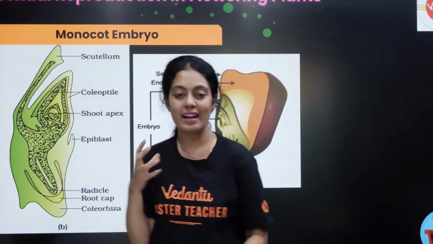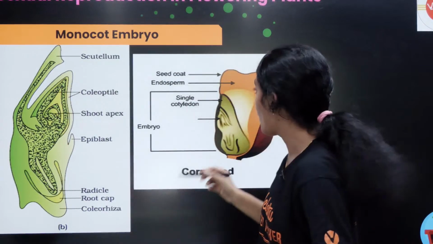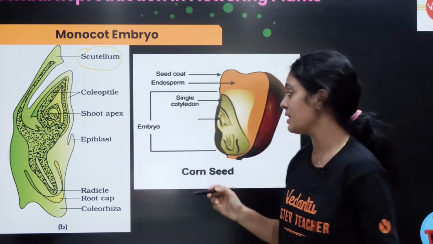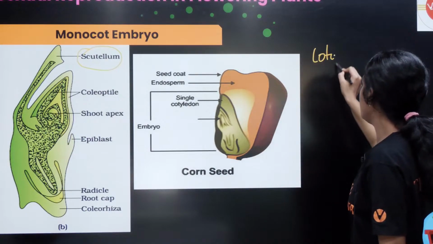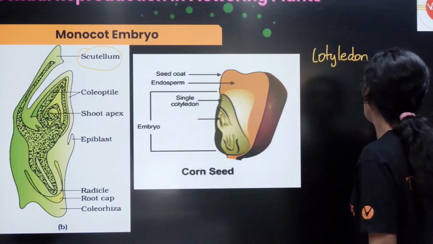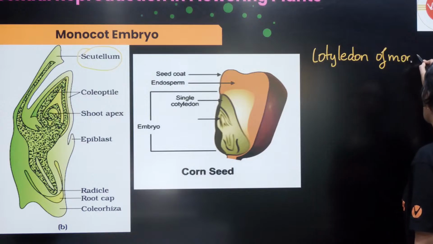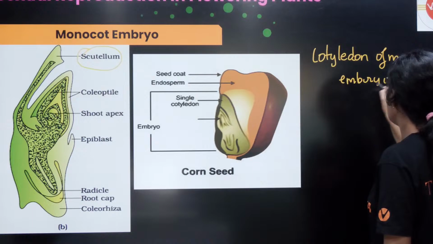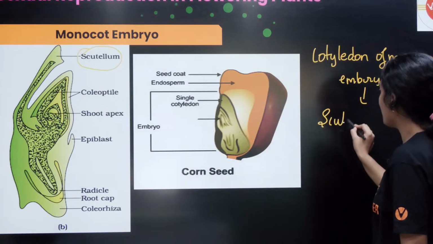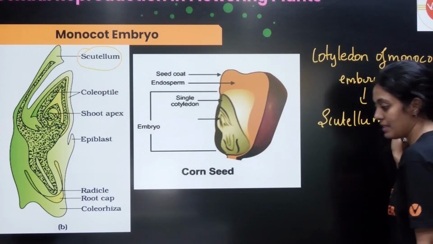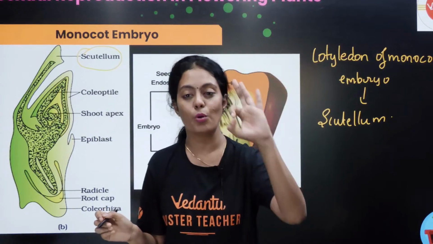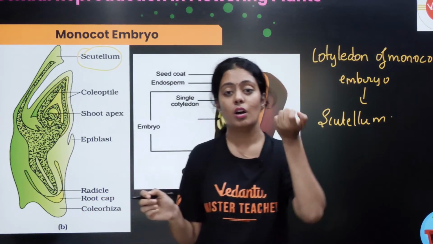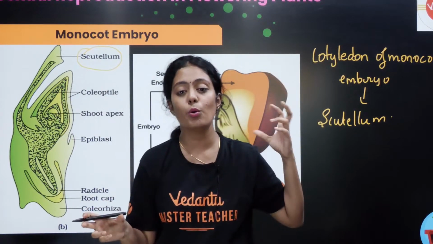So monocotல நிறைய விஷயங்கள் இருக்கு. Okay, so the cotyledon of your monocot embryo is called scutellum. இதை ஒரு question ஆ கேட்கலாம். Okay, the one cotyledon that is present in your monocot embryo is called as what? Scutellum. So simple ஆ கேட்கலாம், where is scutellum present? Scutellum is present in your monocots. Okay, best example your corn, sweet corn, your rice, they are all examples for your monocot embryo.